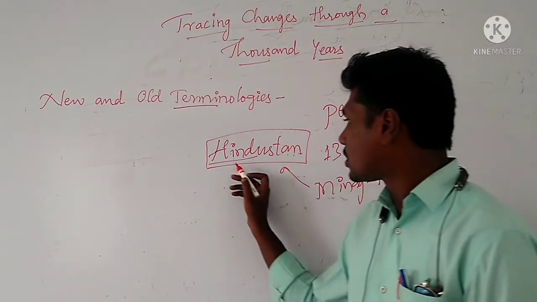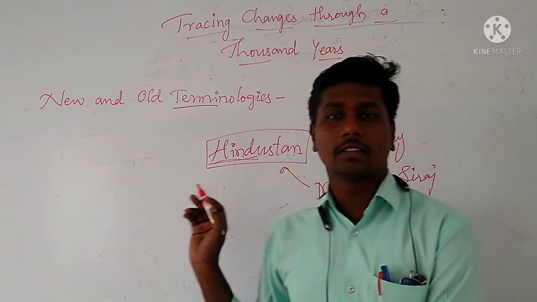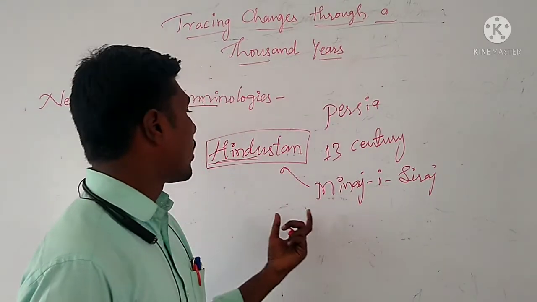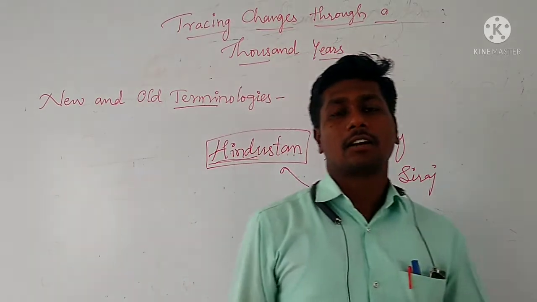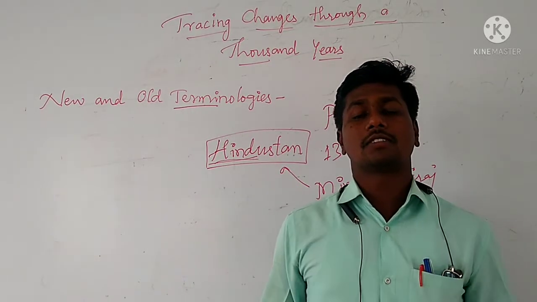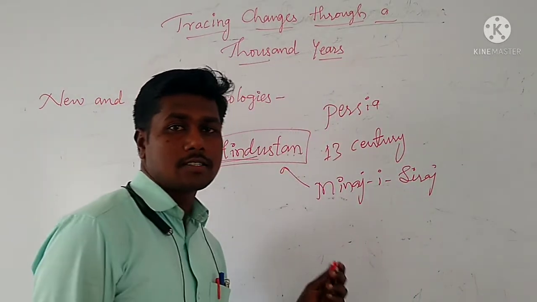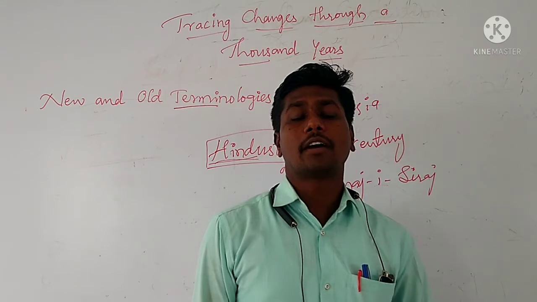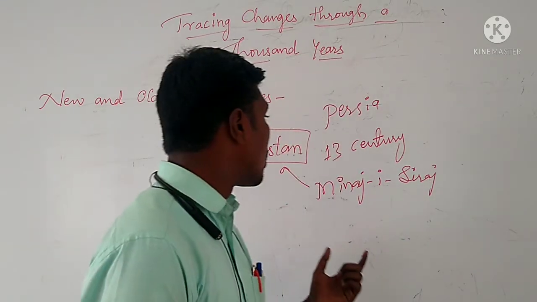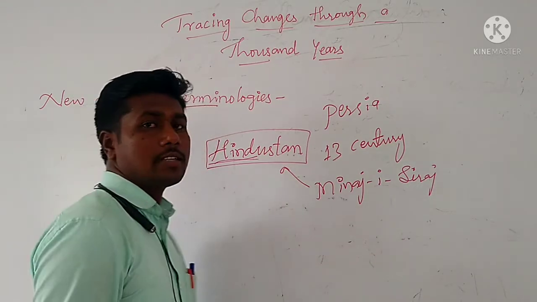And according to the term Hindustan, or the term Hindu here, which was coined by Minhaj-e-Siraj, we can come to know about the places which were dominated, controlled or ruled by the Delhi Sultans. All those places together Minhaj-e-Siraj called Hindustan.